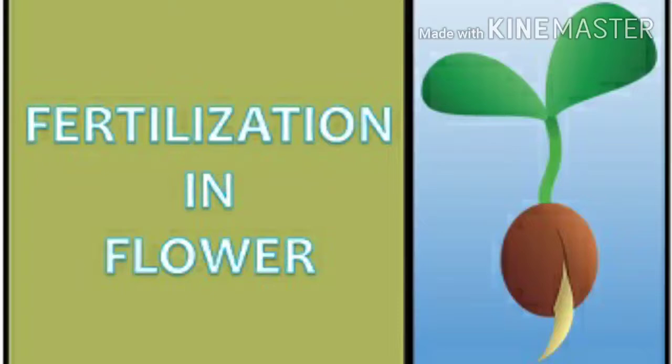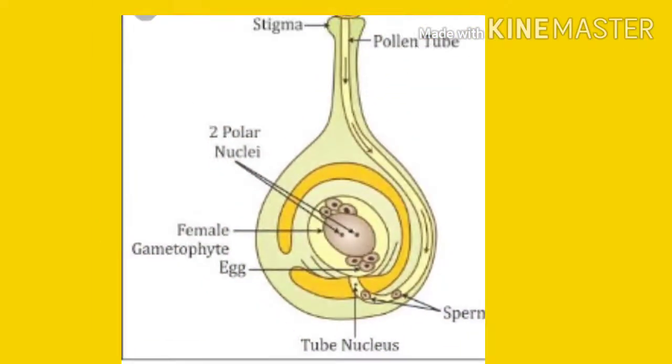Fertilization follows pollination. On reaching the stigma of a flower of the same kind of plant, the pollen grain germinates to form a tube which enters into the style. This tube is called the pollen tube. The pollen tube carries the male gamete at its tip. The pollen tube lengthens through the style and enters the ovary.